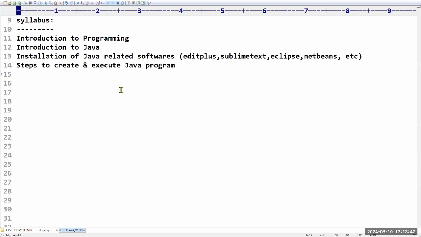After that, very important things: keywords and identifiers. Whenever you are learning a programming language, there are some predefined words, which are called keywords, and some user defined words, which are identifiers. Both will be covered as a part of this course.